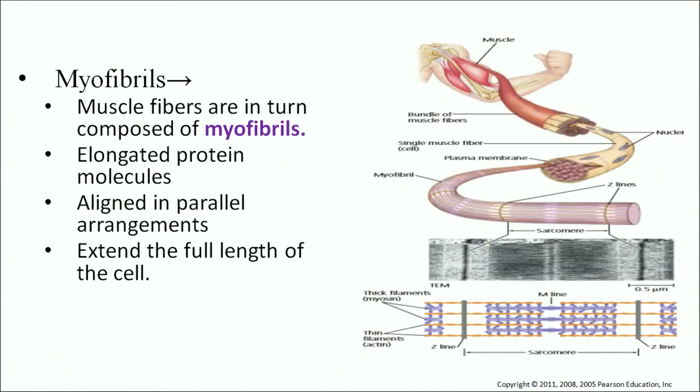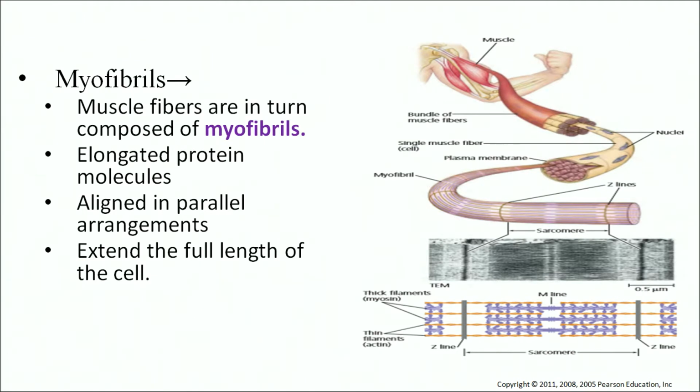Another important structure, as you can see in the diagram, is that the muscle is made up of muscle fibers. A number of muscle fibers together make the muscle, and each muscle fiber contains a single unit, the myofibril.